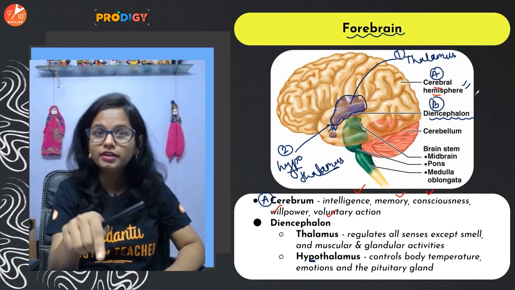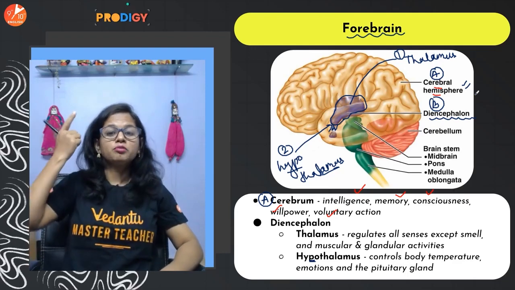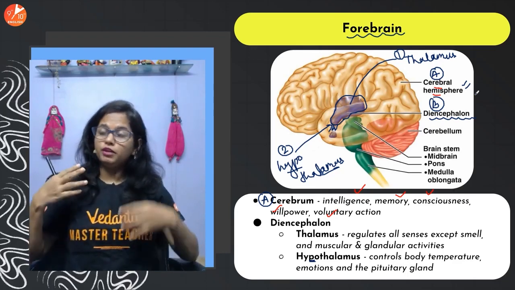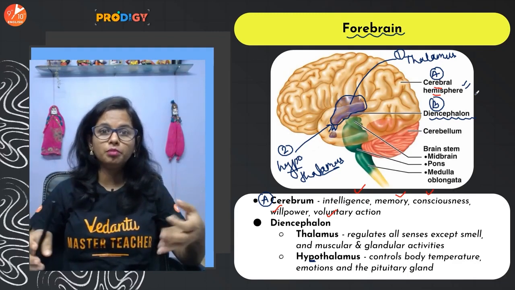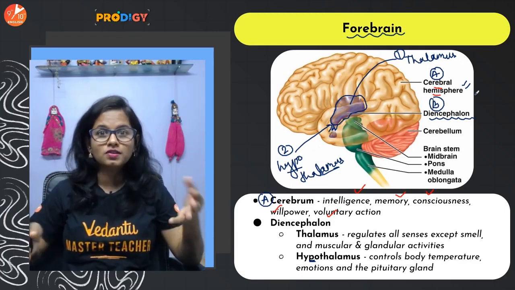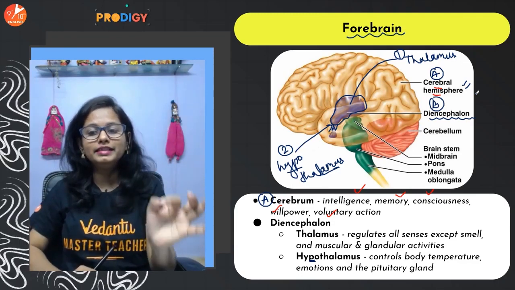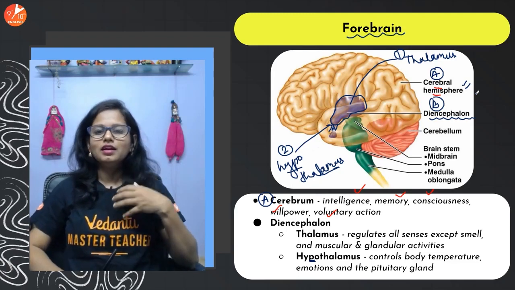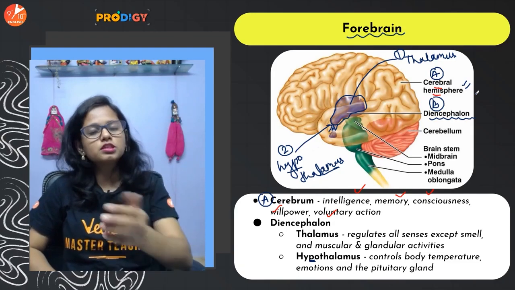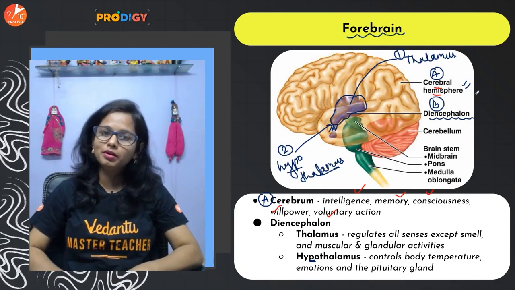So it's responsible for intelligence, memory, reasoning. If you want to talk, walk, jump, dance, all the voluntary actions are controlled by the cerebrum. Okay. Your willpower is possible because of the cerebrum.